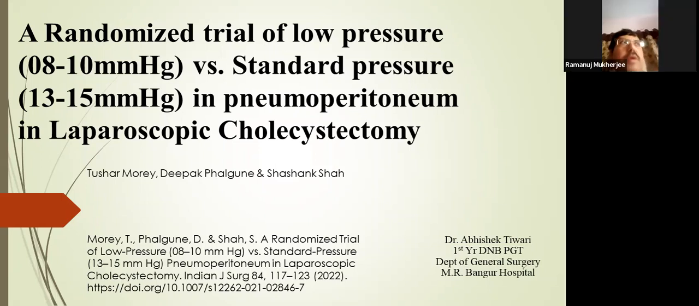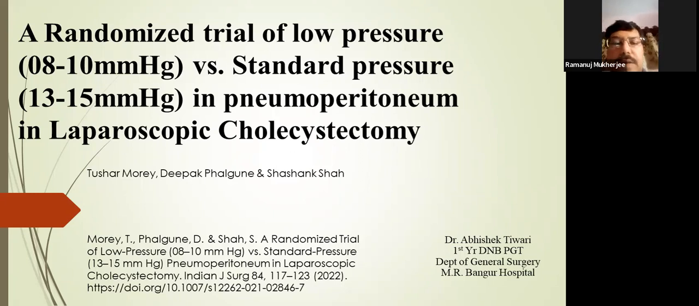Okay, so in a nutshell, you want to do a randomized trial when you would like to compare two arms of a treatment. Yes. So, as you have done in this case, you have compared two types of pneumoperitoneum used for the same operation, a laparoscopic cholecystectomy. So this is the best way to know the effectiveness of a treatment, right?